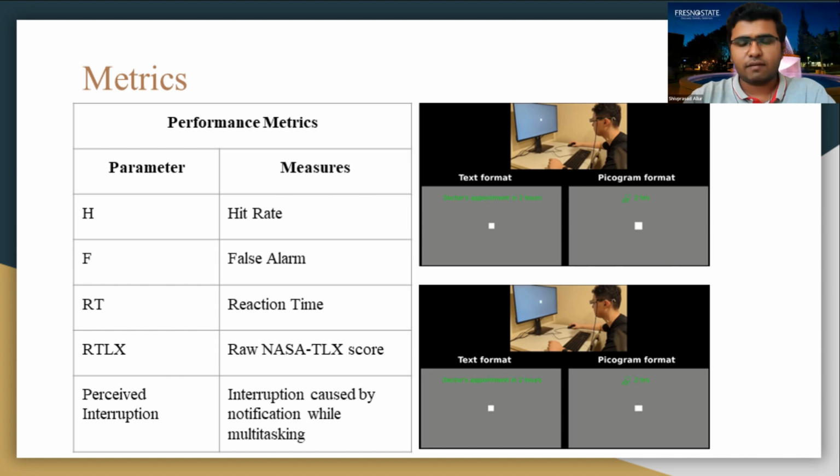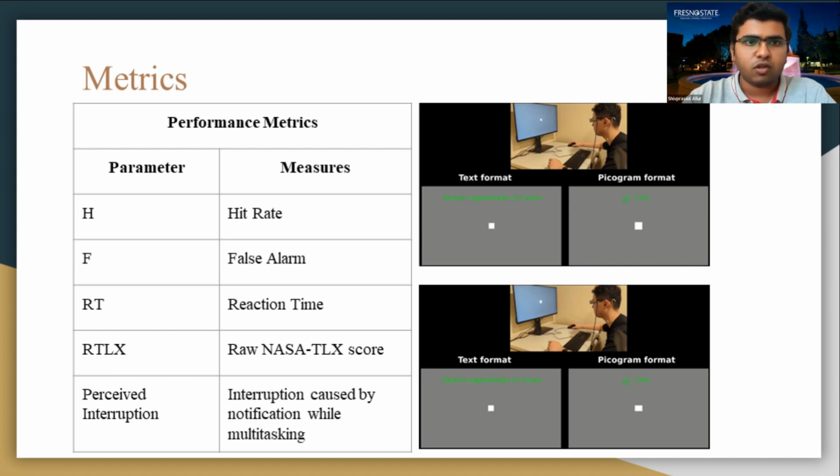Now, as I said previously, I will talk about the control setting. For the performance metrics in the software on the right side, as you can see in the examples, the notification has been displayed. One is the text and one is the pictogram format. The notification is displayed and there's a white box. When the white box appears, the user has to click on the box. In the next example, you can see that there's also a rectangular box. If the user clicks that, that is a false alarm.